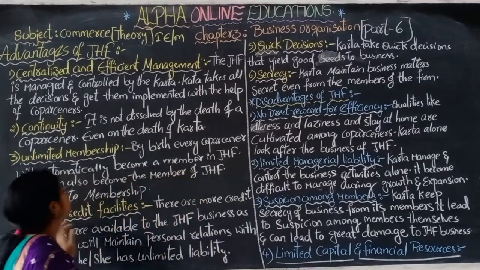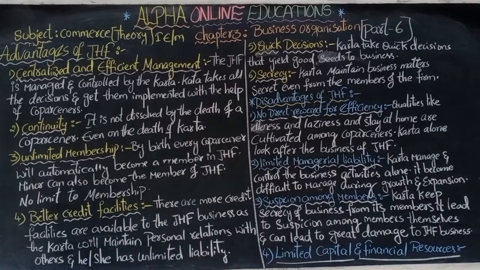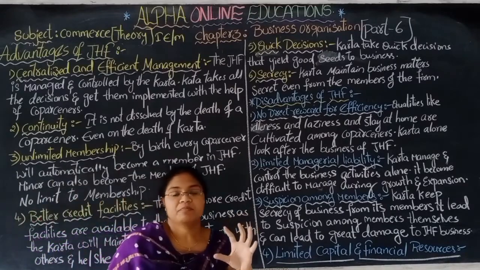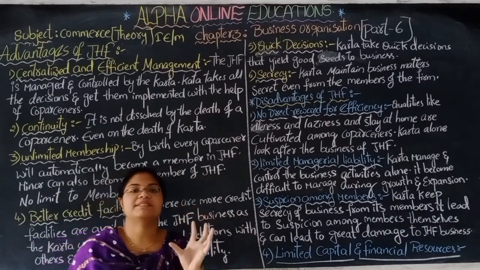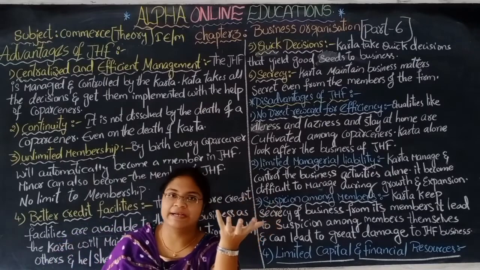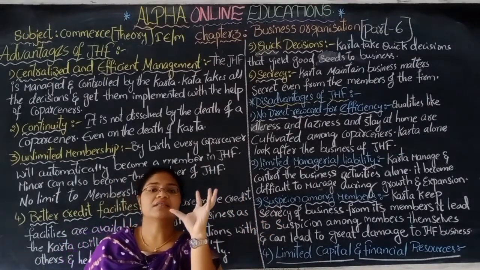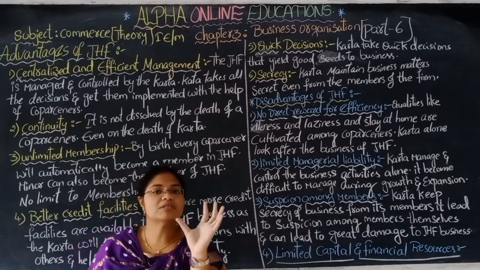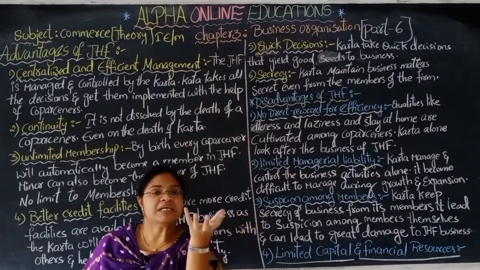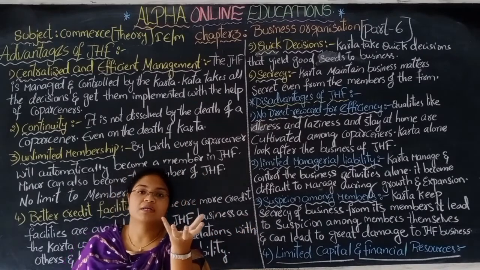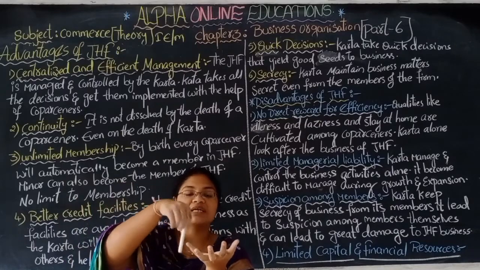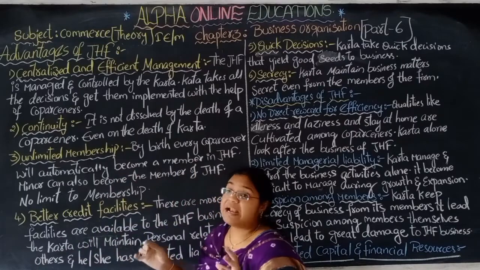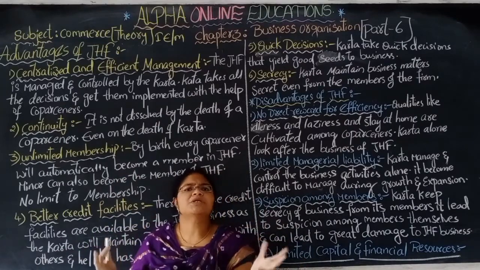So the first advantage is centralized and efficient management. Centralized means the total power of the business is in only one hand, and that hand is the karta's hand. Karta's hand has the total power. Okay, centralized means the total power is in one hand. So the karta has the total power and he is efficient to manage the total business.